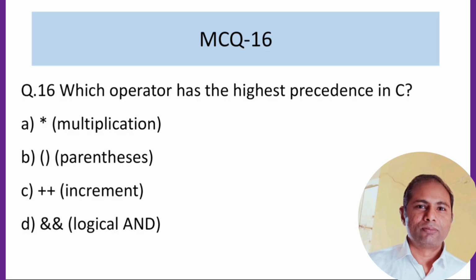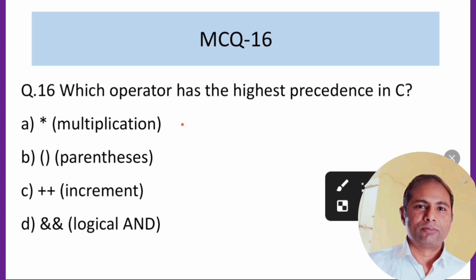Now if we talk about MCQ 16, which operator has the highest precedence. Parenthesis has the highest precedence of all of them. This one is the arithmetic operator, multiplication. Then increment is a unary operator.